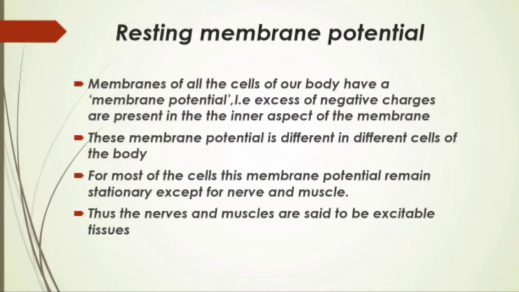In this video, we are dealing with the topic resting membrane potential. The membranes of all the cells of our body have a membrane potential. That is, excess of negative charges are present in inner aspect of the membrane. This membrane potential is different in different cells. For most of the cells, this membrane potential remains stationary except for nerve and muscle. So, the nerves and muscles are said to be excitable tissues.